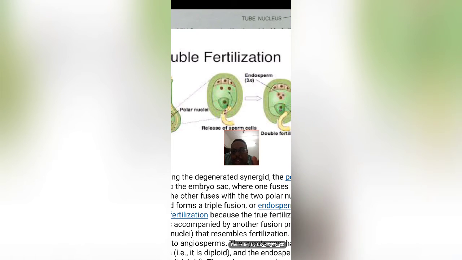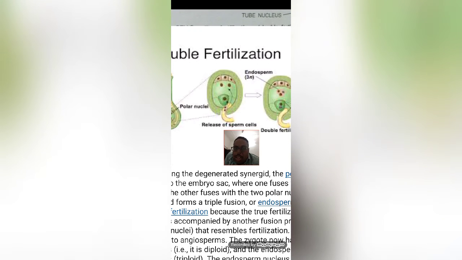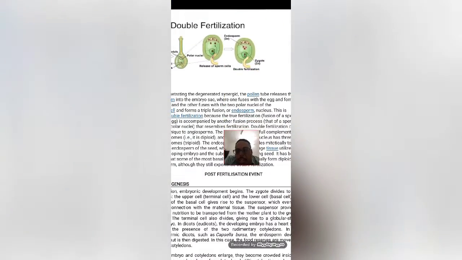And the middle one, which becomes 3n in condition, will become the endosperm. That means a reserve food material for the growing zygote and embryo. And this particular process is known as double fertilization. This question is very, very important, and it is asked many times from the CBSE examination point of view.